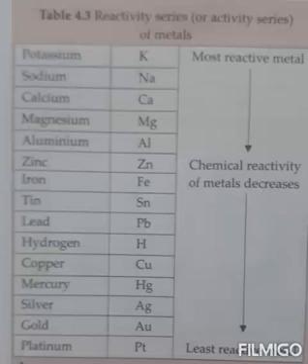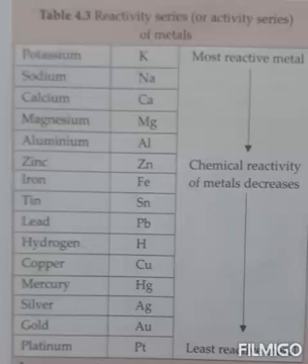It is also known as activity series of metals. In this series, the most reactive metal is placed at the top, whereas the least reactive metal is placed at the bottom.